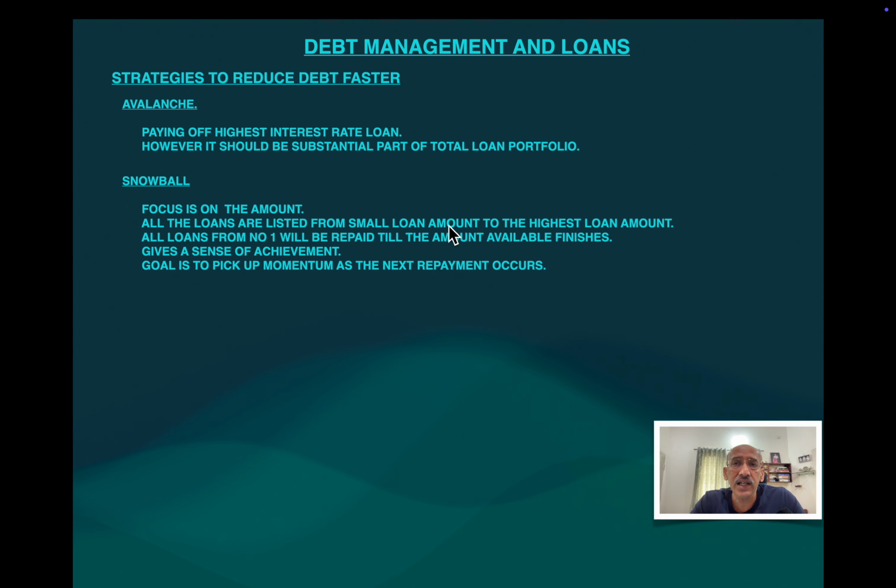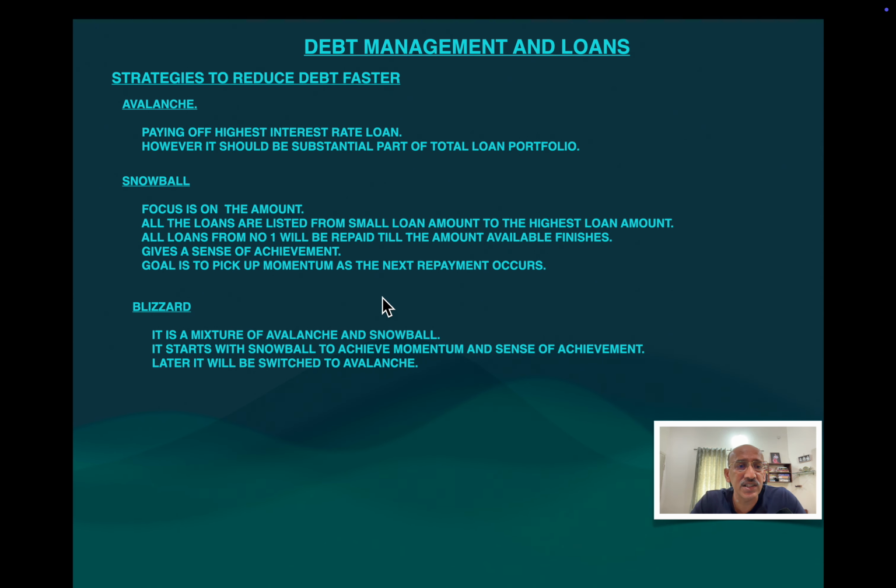You will clear all the small loan amounts with whatever cash is available with you, and then you will start clearing the higher loan amounts. This gives a sense of achievement that you have cleared 2 or 3 loans, even though the amounts may be 10,000, 20,000, or 15,000. That gives you a good feeling that you have cleared those loans.